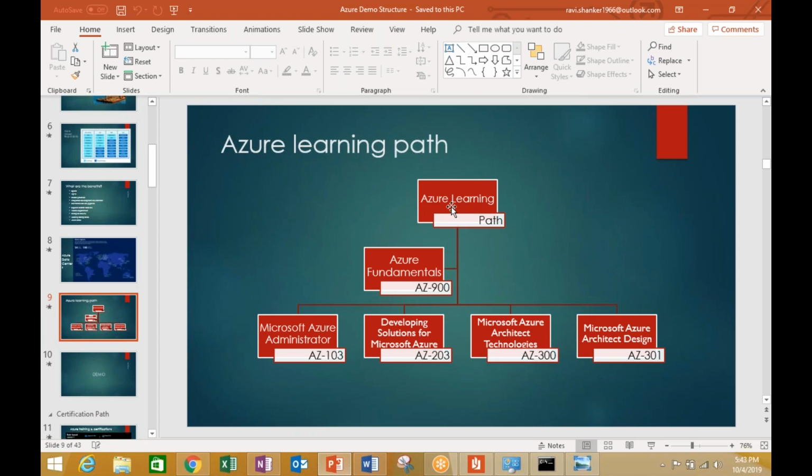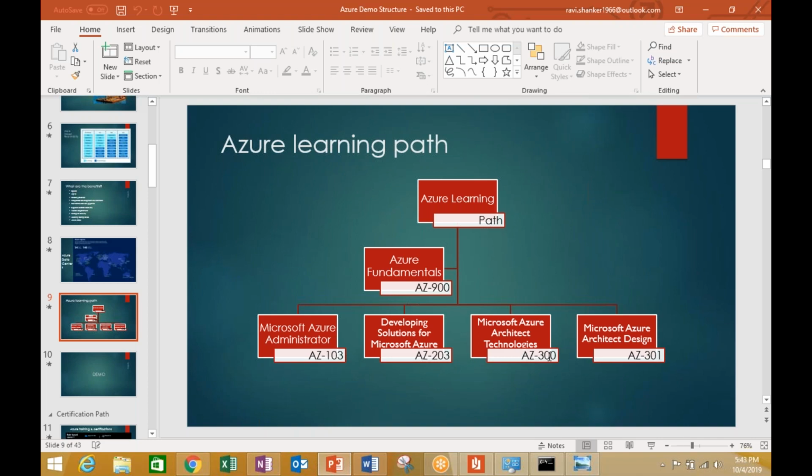Yes, sir. These are the various certification paths, as you can see. AZ103, AZ203, which is basically development solutions for Azure. There is also the one you are talking about, AZ300, which is Microsoft Azure Architect Technologies, and there is also Microsoft Azure Architect Design. Each of these paths focuses on specific aspects of Azure.